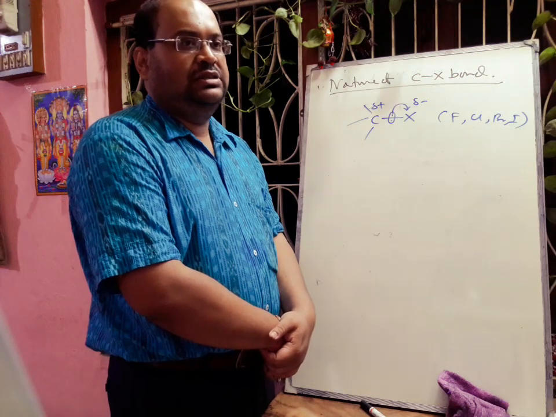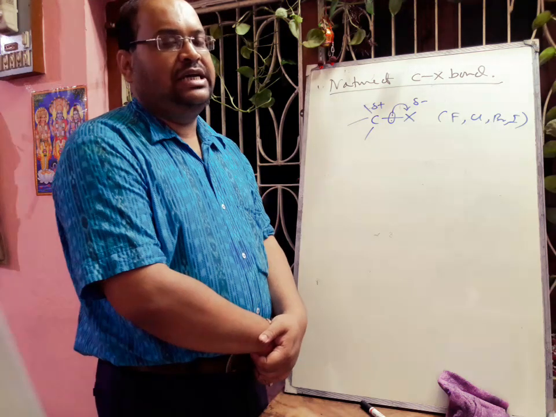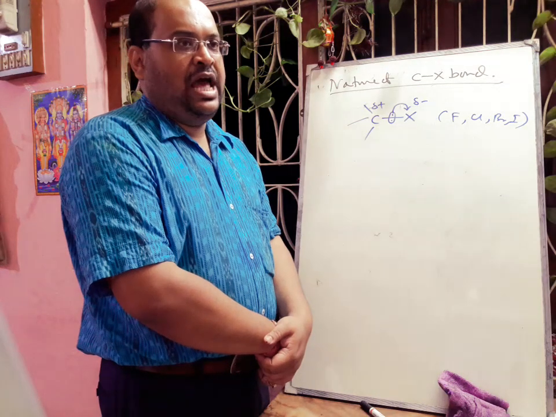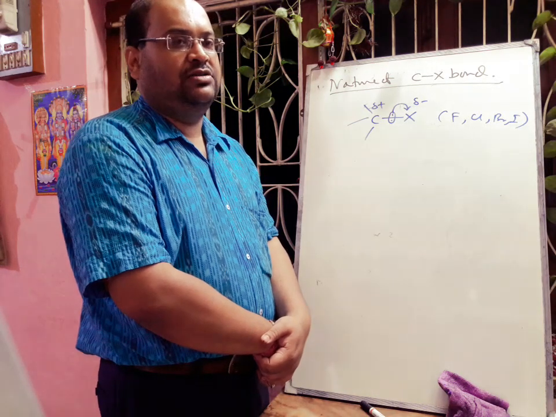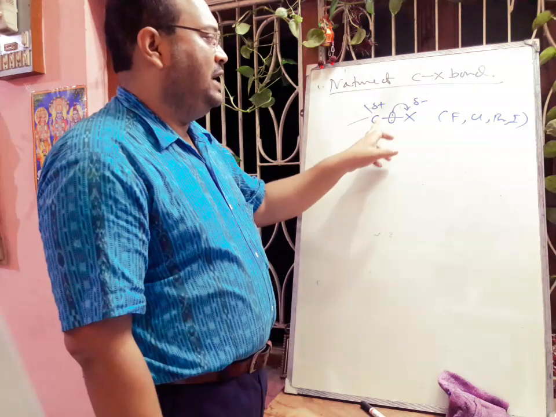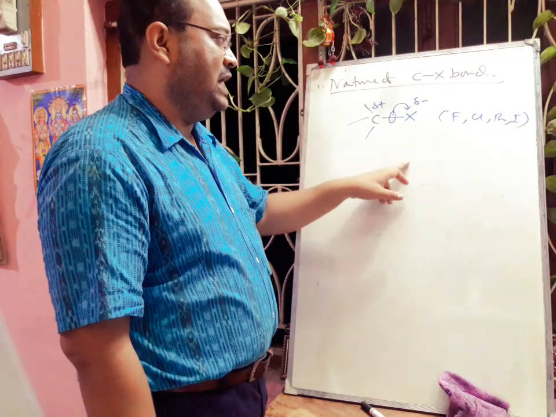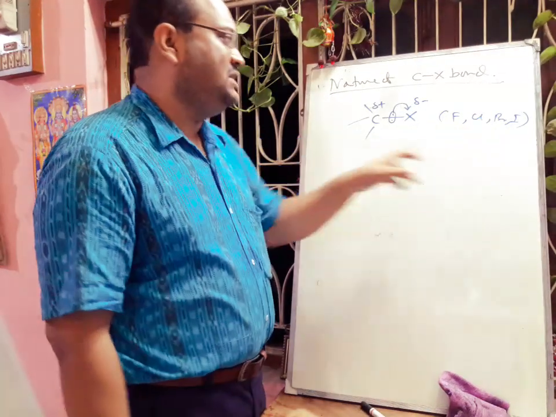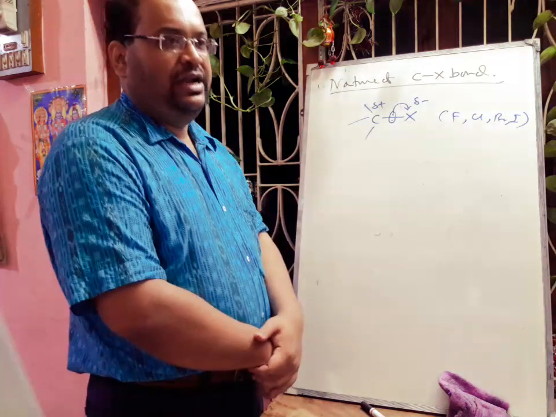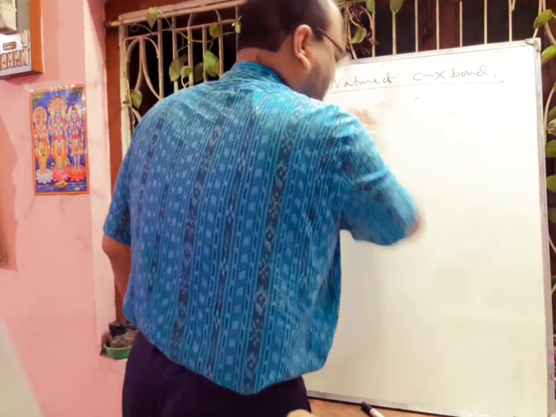If we go down the halogen group in the periodic table, the size of the halogen increases and the C-X bond length also increases. As a result, the C-X bond energy decreases. So when there is C-F, C-Cl, C-Br, C-I, as the size of the halogen atom increases, the bond length will increase and bond energy will decrease. If I write some data, you can easily understand.